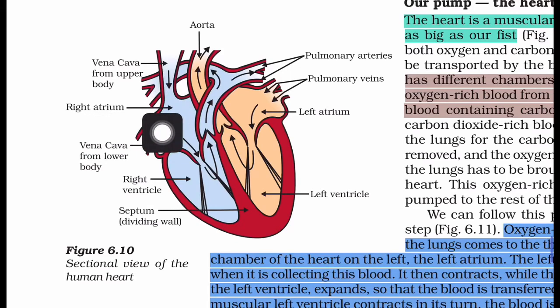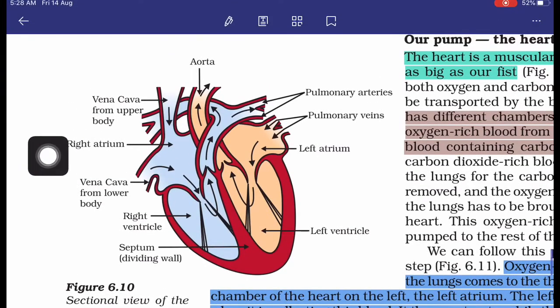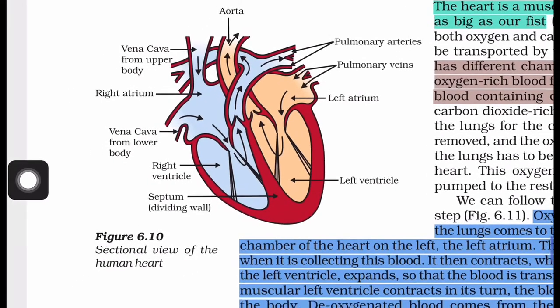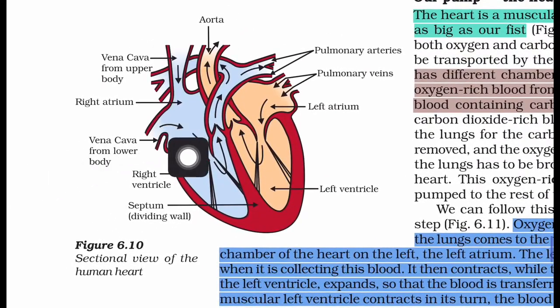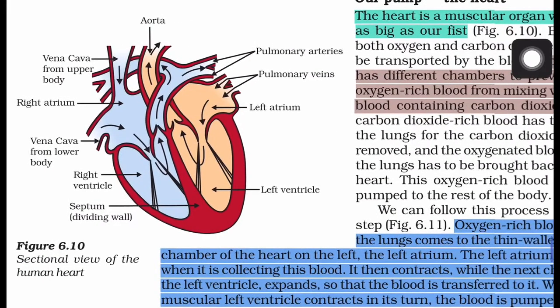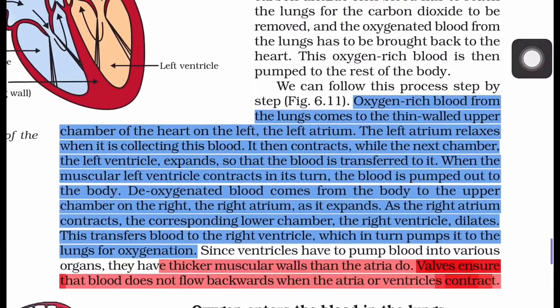During the collection of the blood, this chamber relaxes, that means it expands. After collecting the blood, it contracts, and the blood comes to the right ventricle. From the right ventricle, it goes to the lungs for purification, that is, for oxygenation.